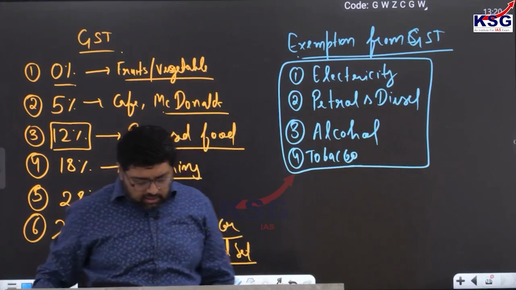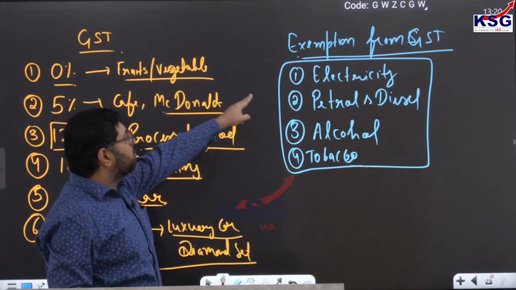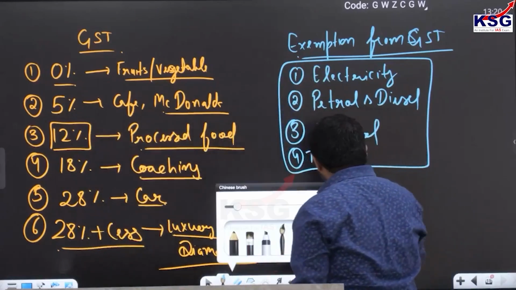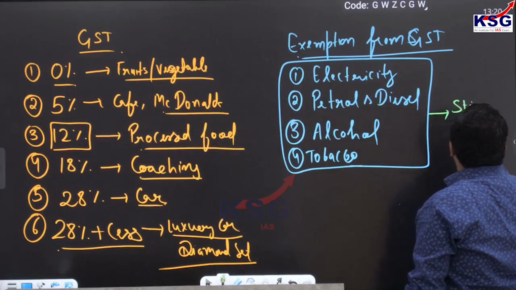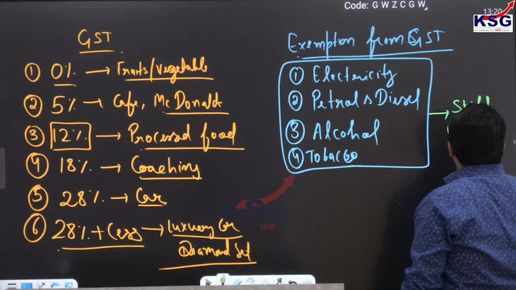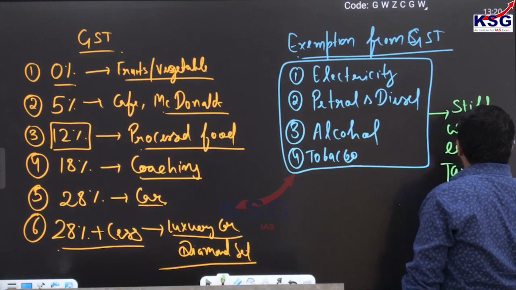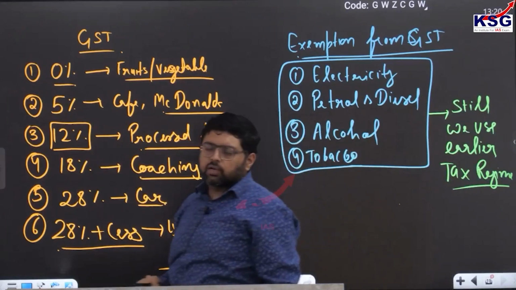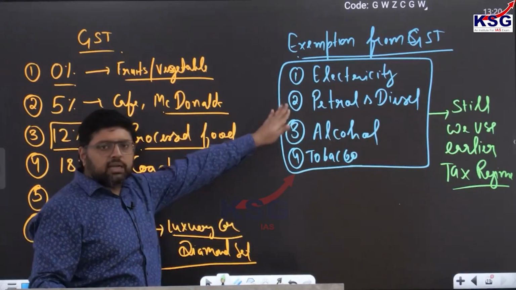Now one student has asked, sir, can you tell me the difference between 0% and exempted product? See, when I am saying they are exempt from GST, it means we still use the earlier tax regime, whatever tax structure we had before 1st July 2017, the same tax structure applies to this.